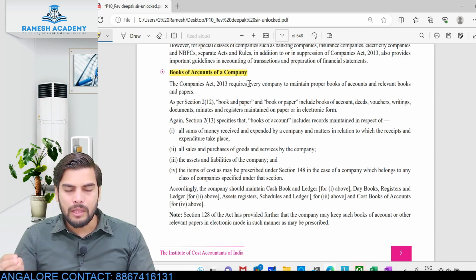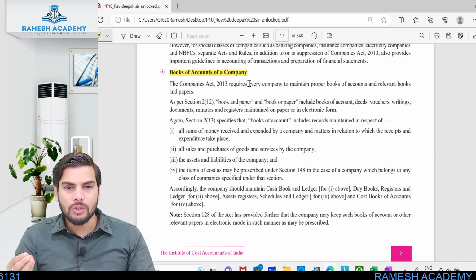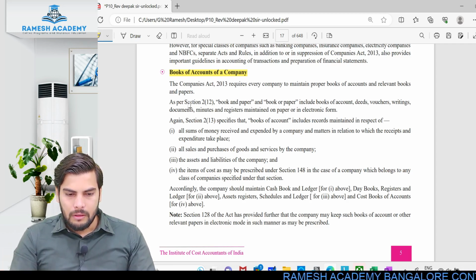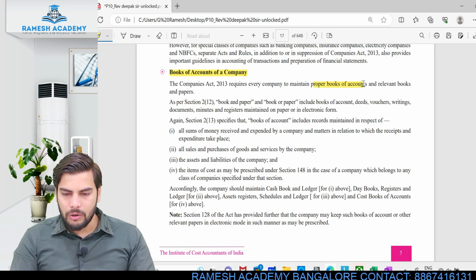Whether it is recording, summarizing, analyzing, or classification, everything will be a component of your books of accounts. So books of accounts is not only recording the transaction but also systematically maintaining the supporting documents.